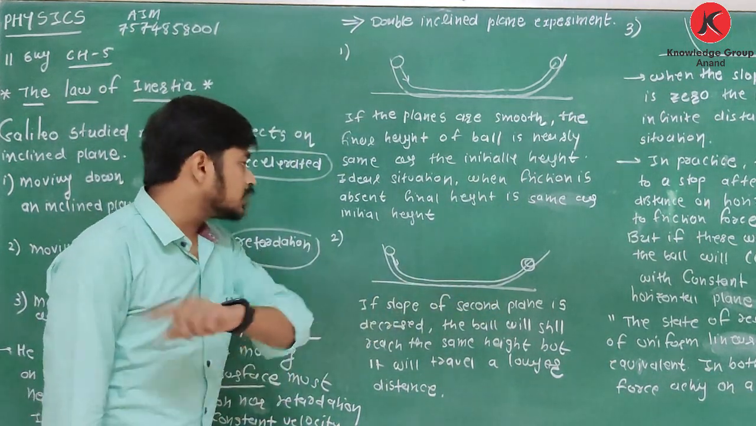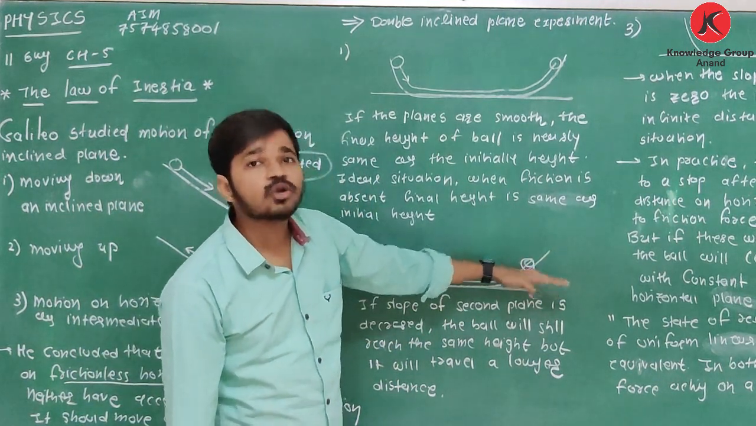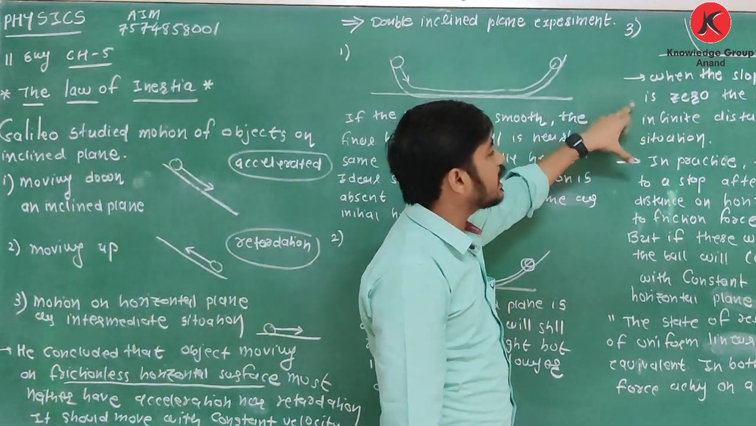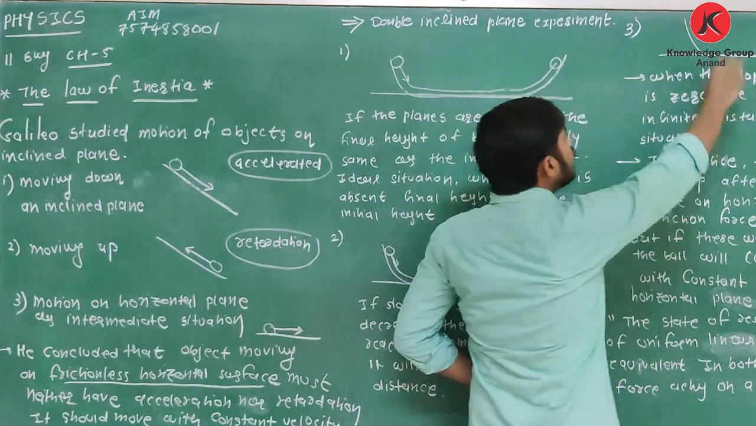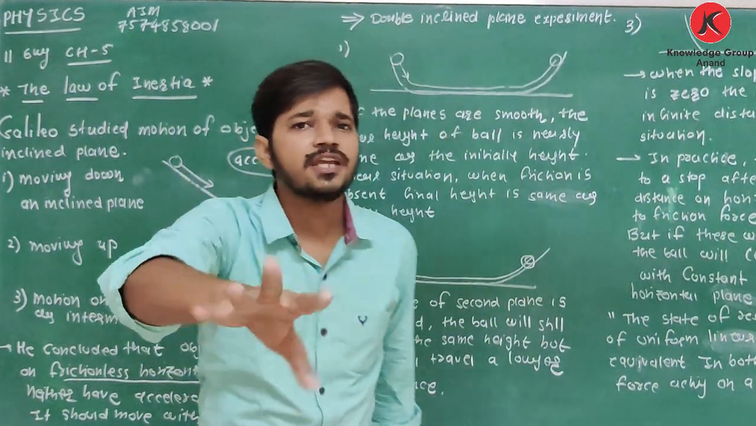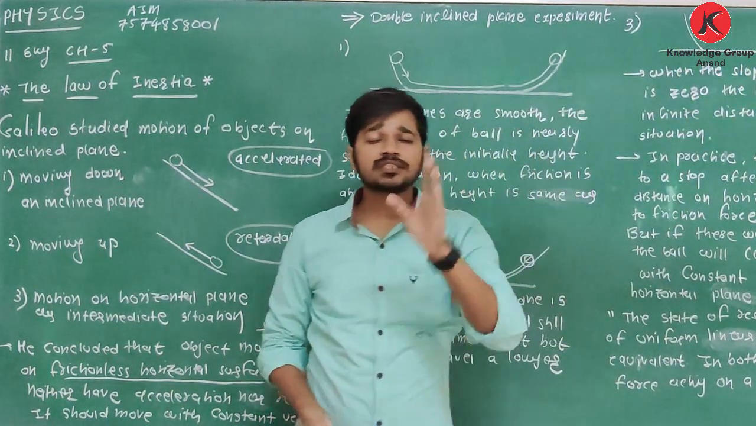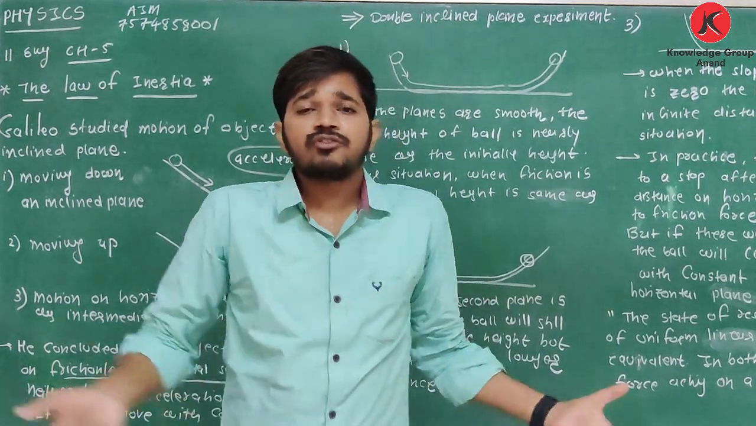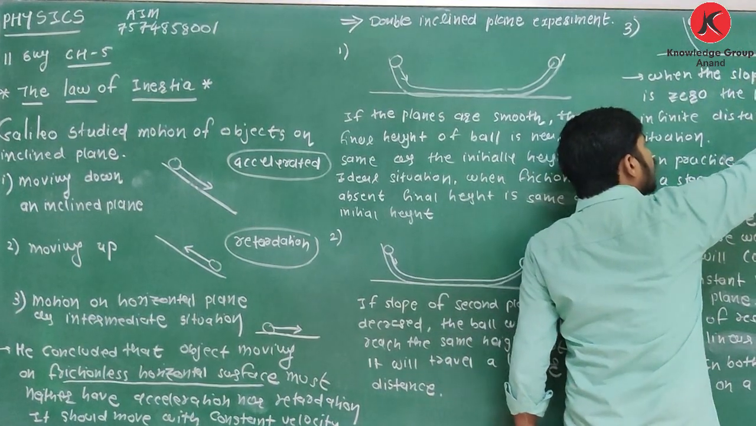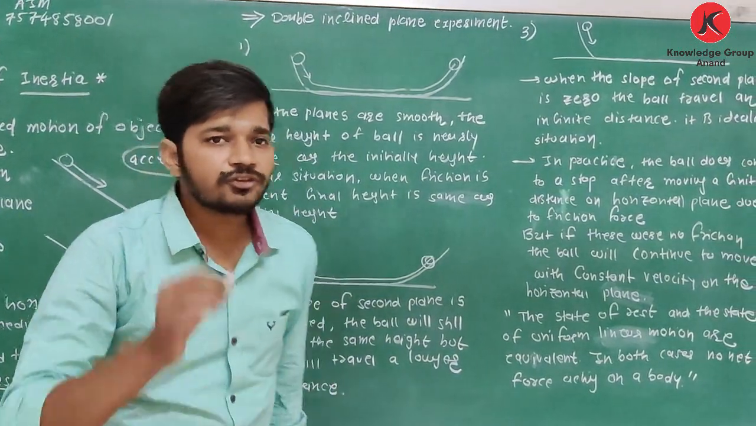Clear about this? Now third case: if the slope is decreased and reduced to 0, then what happens? When the slope of the second plane is 0, if I release this ball from this point, there is no external force. It is a frictionless horizontal surface, meaning no frictional force. Then obviously this ball will continue to move to an infinite distance, because the force acting on it is 0.